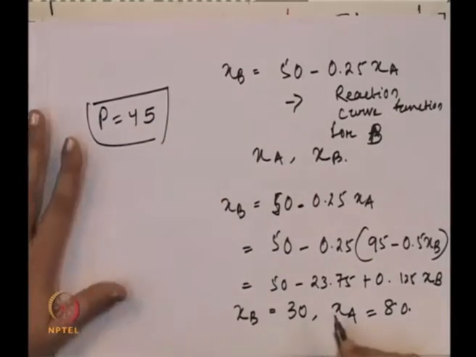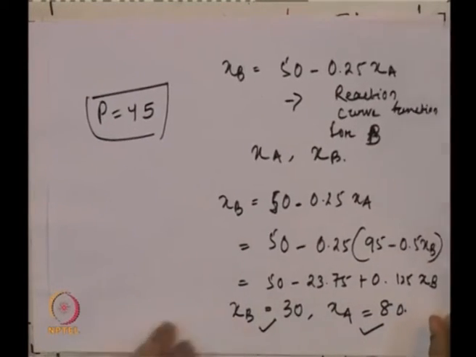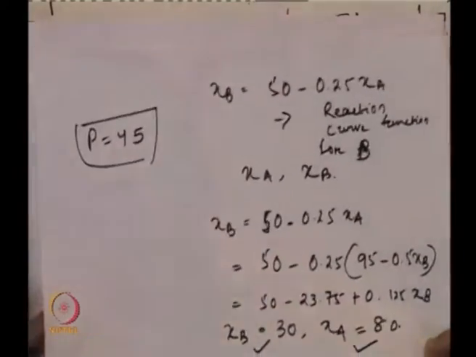So, this is the output of B, this is the output of A, and this is the profit maximizing level of output of A and B using the Cournot model, or generally using the reaction curve approach.